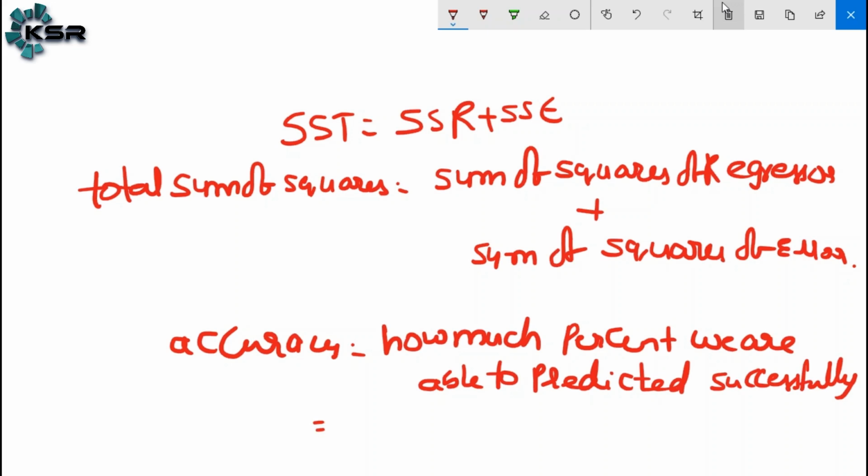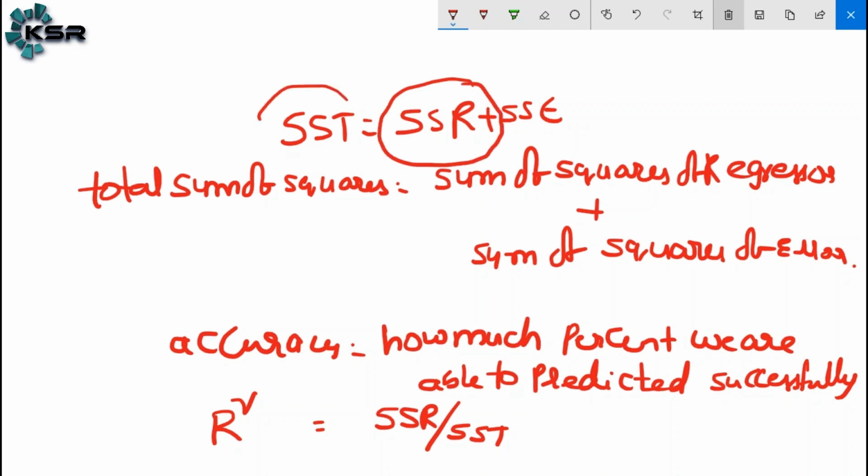The formula, which we denote here as R square, is SSR by SST. Why do we take the SSR? Because this is the predicted one. SSR only is the predicted one. SST is the total actual value. SSR by SST.